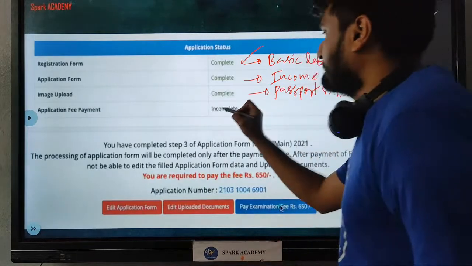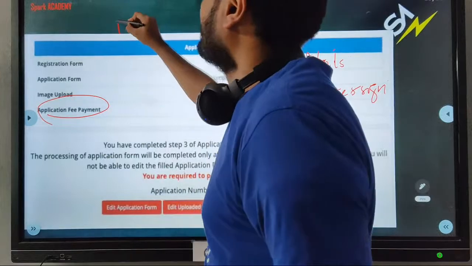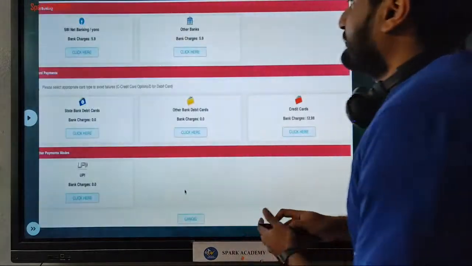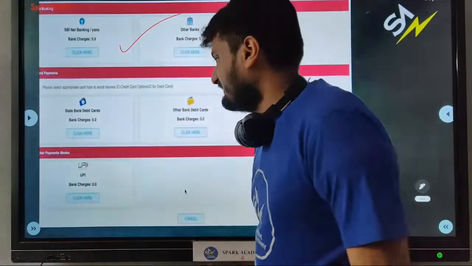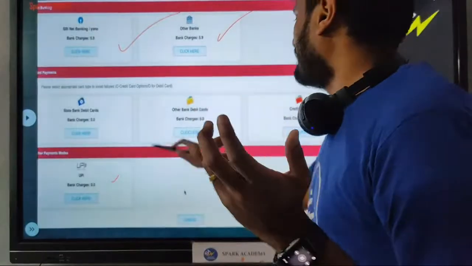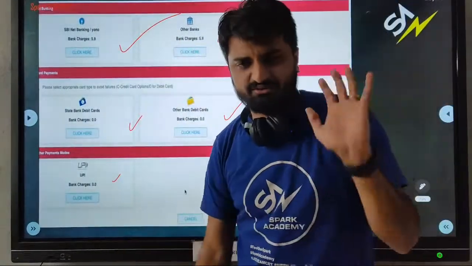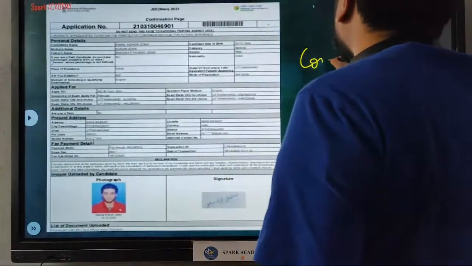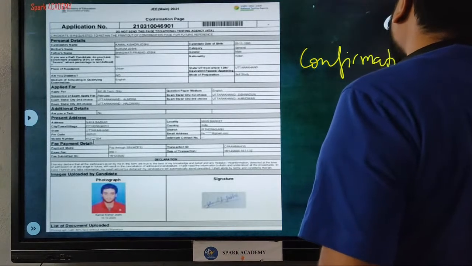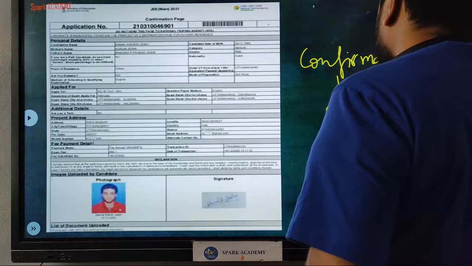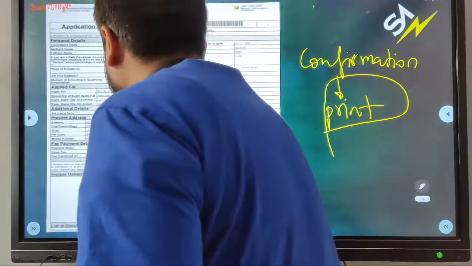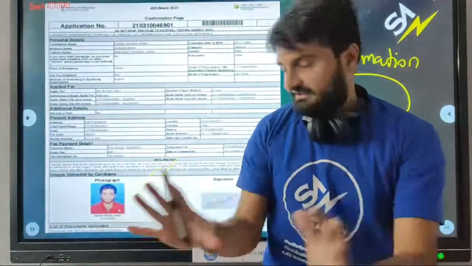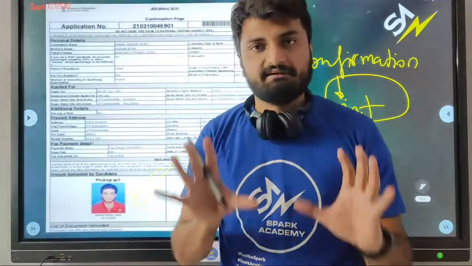Once you do it, you can move to the last step, which is paying the application fees. You can click on pay examination fee. Once you do that, you will be redirected to either SBI or another bank. You can use UPI also, or a debit card, credit card, anything you can use. Once you make the payment, you will arrive at a confirmation page. You are expected to take a print of this and keep it ready. In the confirmation page, you will be able to clearly see your photograph as well as signature. Whatever you have uploaded, if you are able to see it clearly, that means you are on the right track.